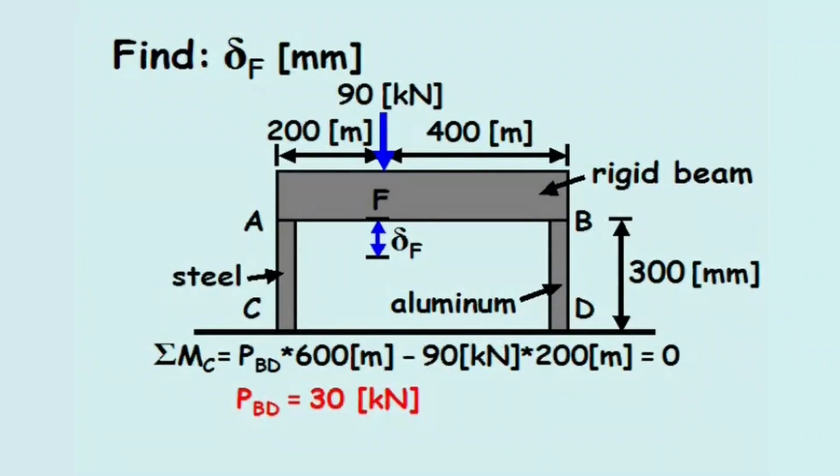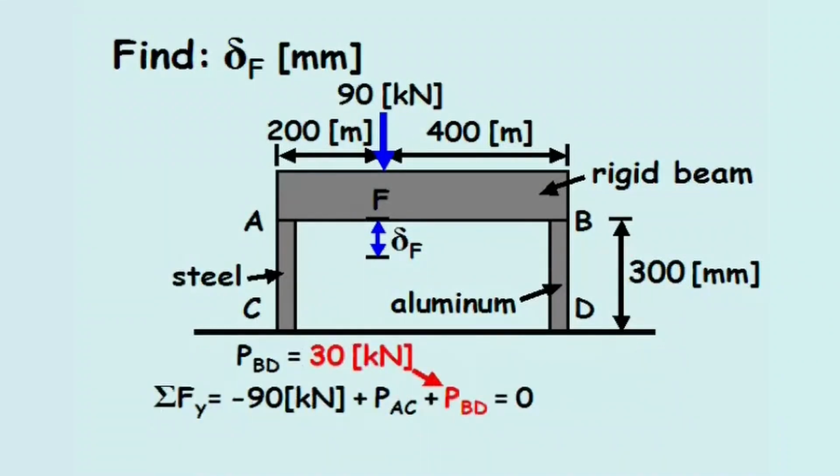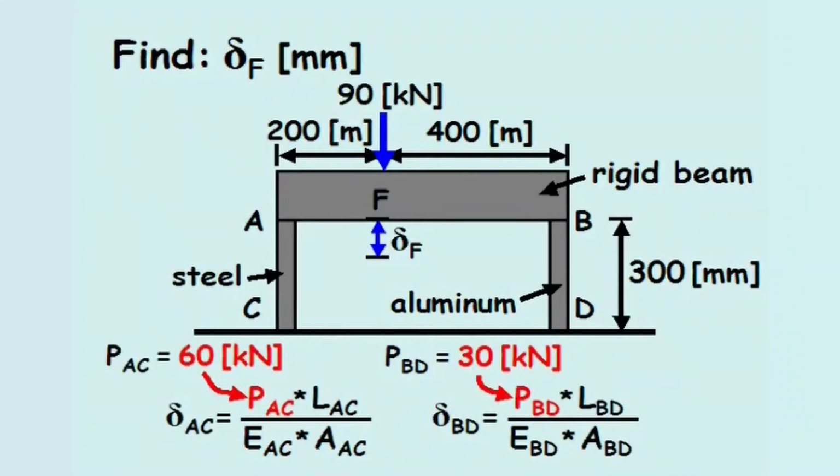To find the axial force in column AC, we can sum the forces in the vertical direction, set that value equal to 0, plug in 30 kilonewtons for the axial force in column BD, and calculate the axial force in column AC to equal 60 kilonewtons. Since both columns are in compression, the displacement delta F will be in the downward direction, as depicted in this figure and as mentioned previously.